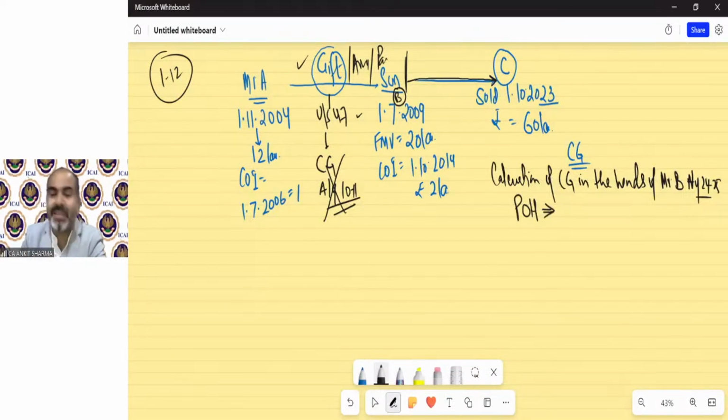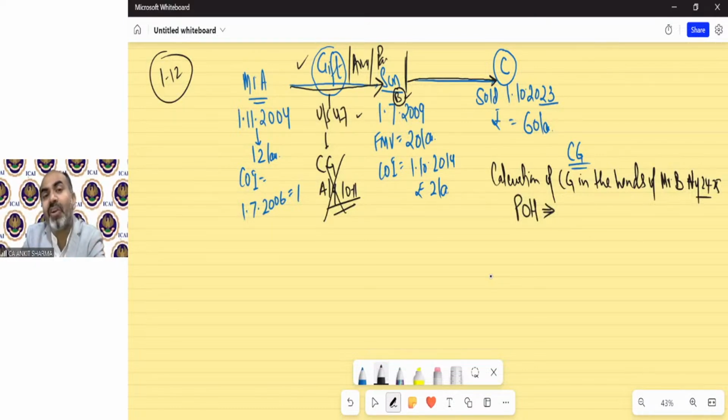Now the first thing we need to calculate for the purpose of capital gain is the period of holding. The new concept says, if any asset has been received by the assessee by way of gift, will, partition, amalgamation, demerger, whatever cases these are, those transfers are exempted under section 47.